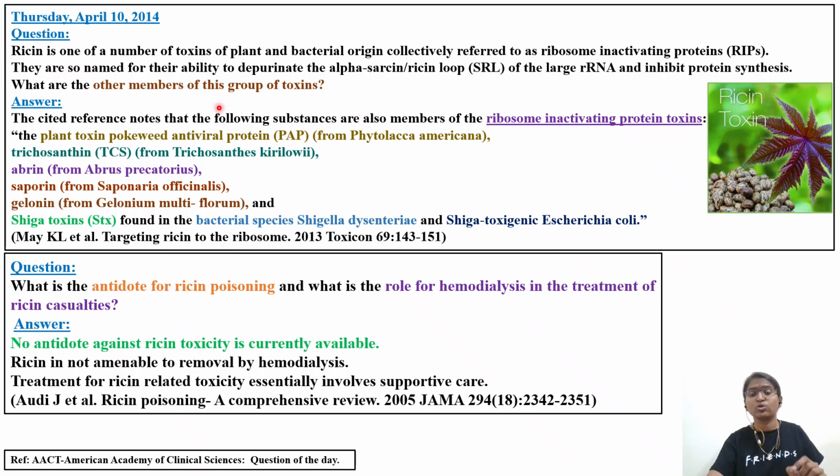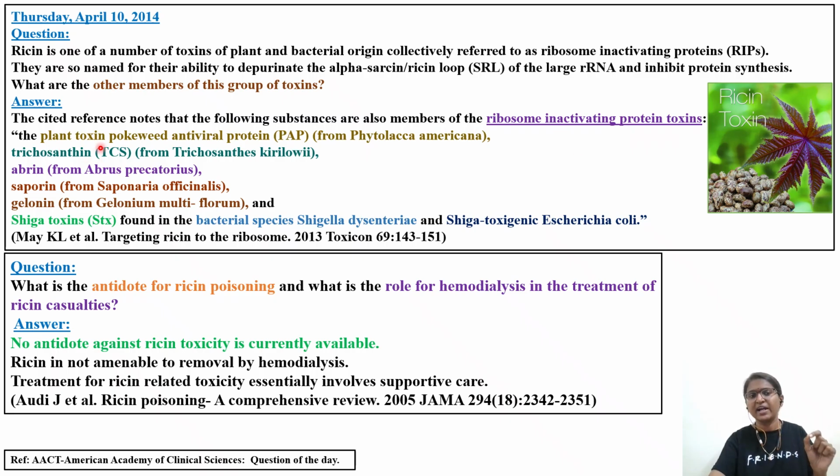Any questions with respect to other types of plant toxin, if you get in the exam, you will be able to answer them. They are so named for their ability to depurinate the alpha-sarcin/ricin loop, SRL, of a large rRNA and inhibit protein synthesis. They are going to inhibit protein synthesis. What are the other members of this group of toxins that we'll see? So, ribosome inactivating protein toxins.